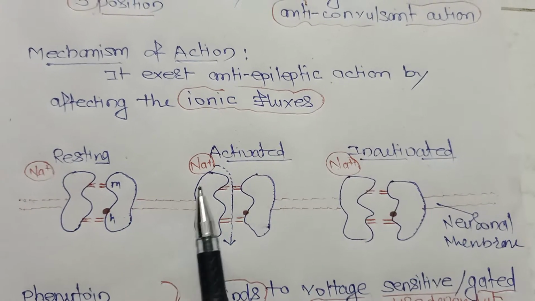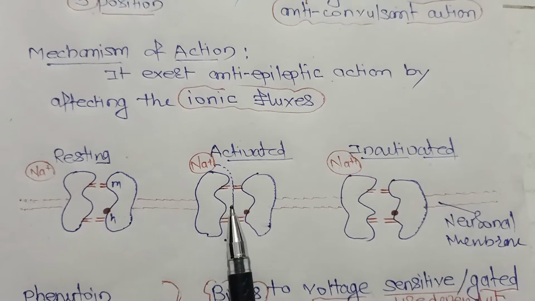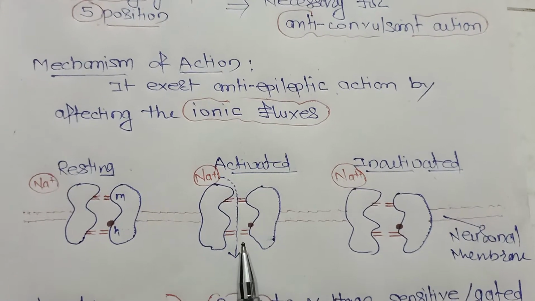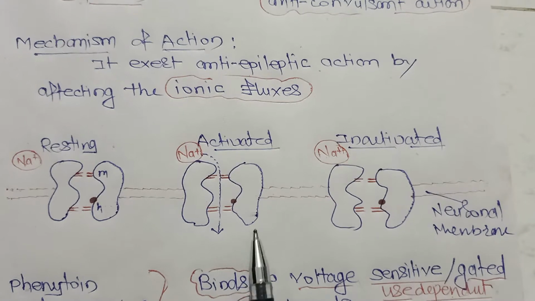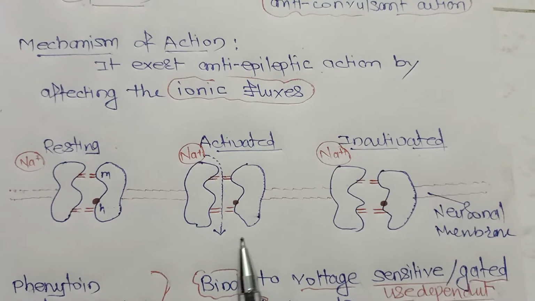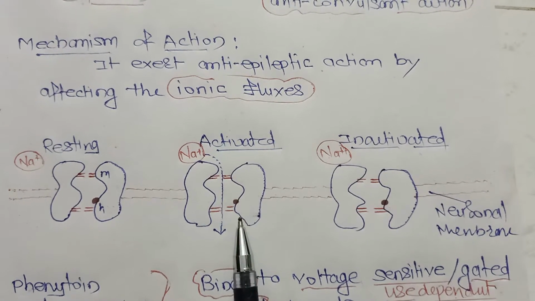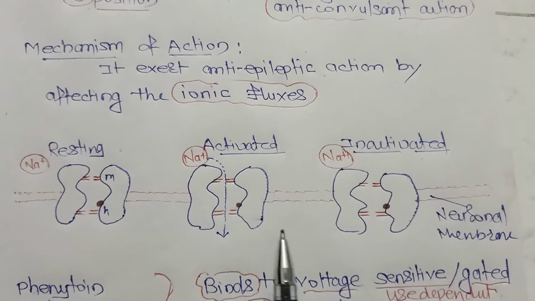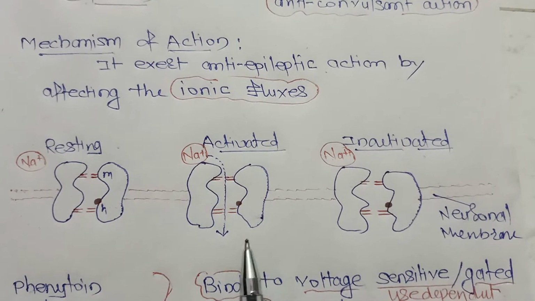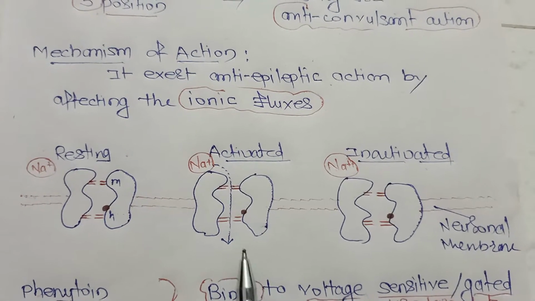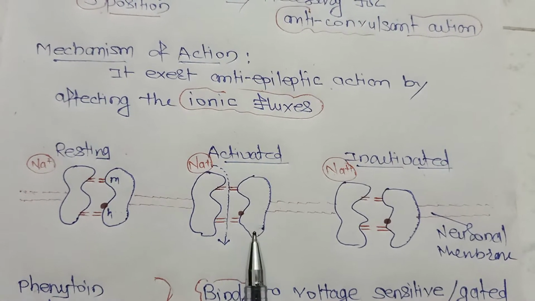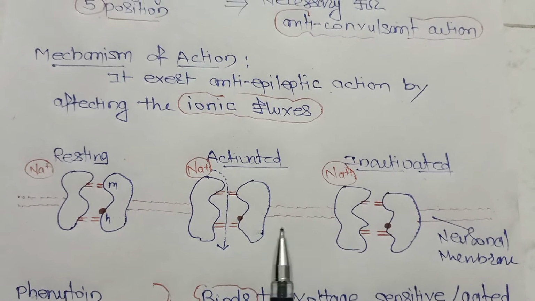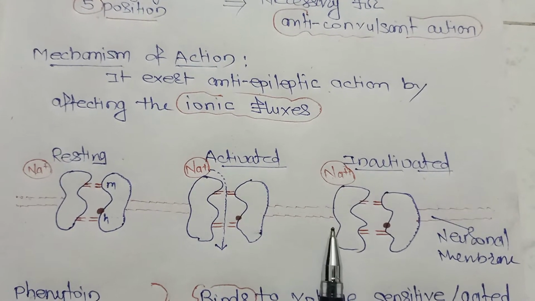When the sodium channel is in the activated phase, the sodium ion will enter into the cytoplasm, depolarization occurs, and there is generation and conduction of the nerve impulse.